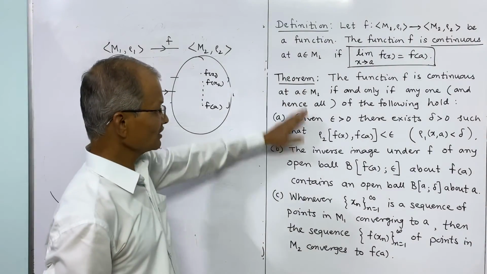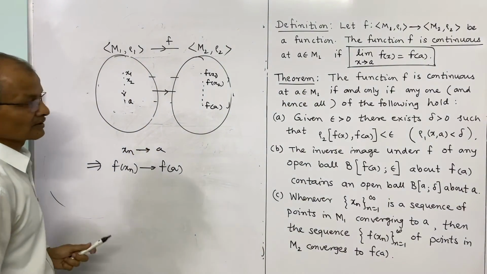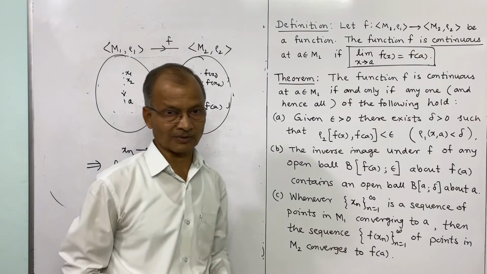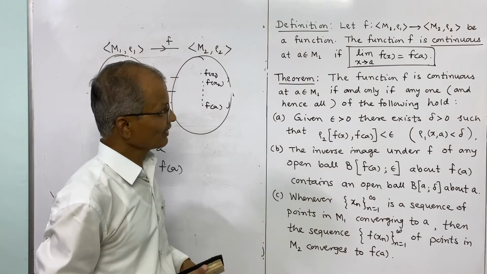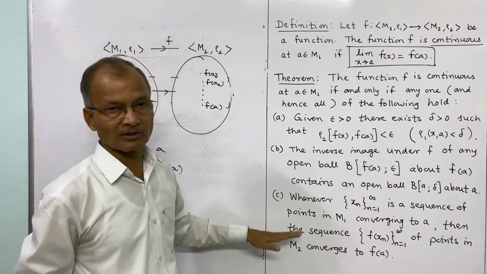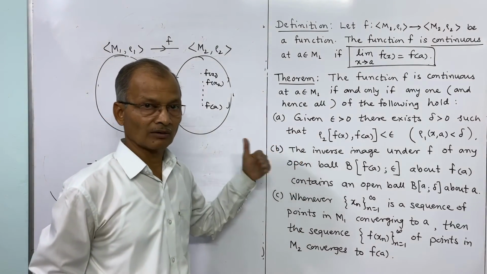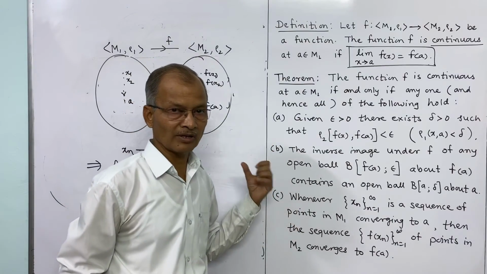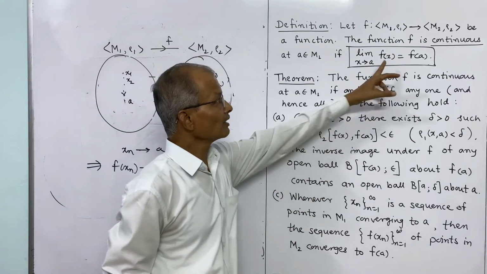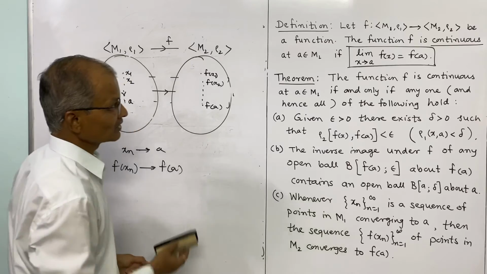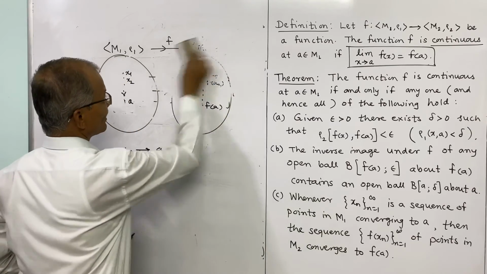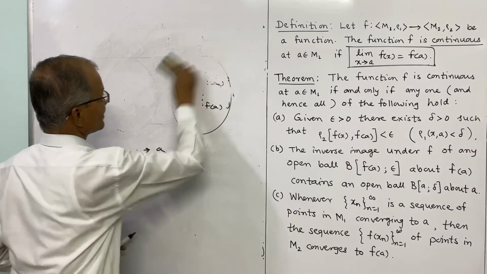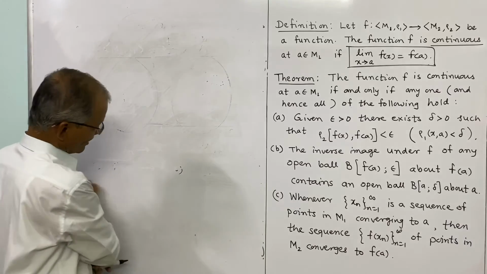So this is the theorem which states different forms of the continuous function, different conditions which are equivalent. Though the conditions are different, they mean exactly the same thing. That is, the limit of f of x as x tends to a is equal to f of a. This is to be remembered and to be understood.